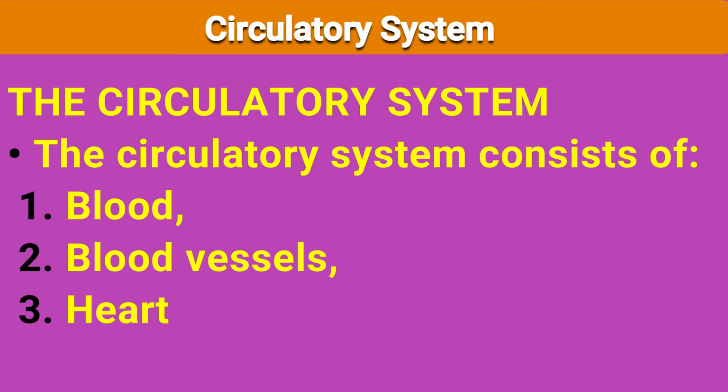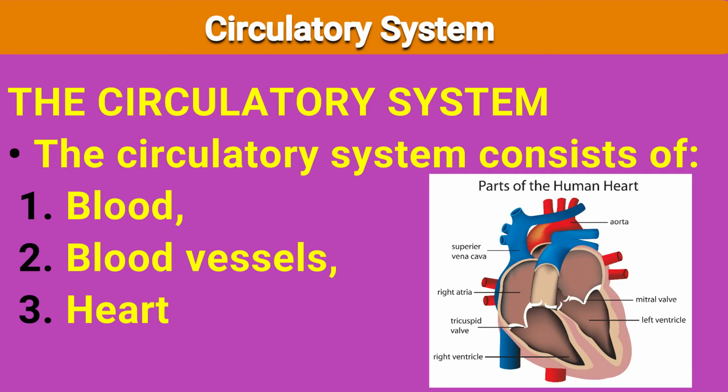Circulatory system consists of what? Blood vessels and the heart. Our circulatory system consists of blood vessels and heart.